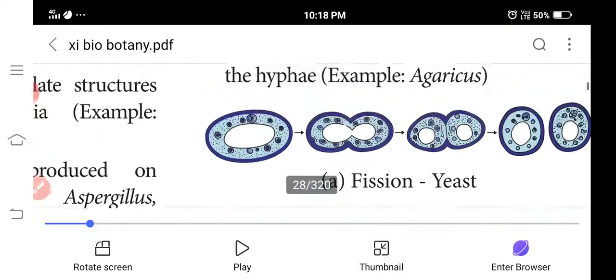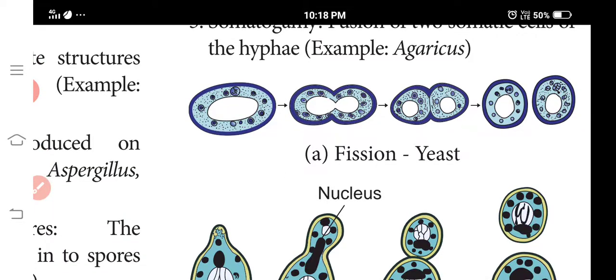This one is budding. Fission. So what is fission? A few unicellular forms like yeast or slime molds multiply by this method. That is called fission. So fission means a single parent cell can be divided into two cells.